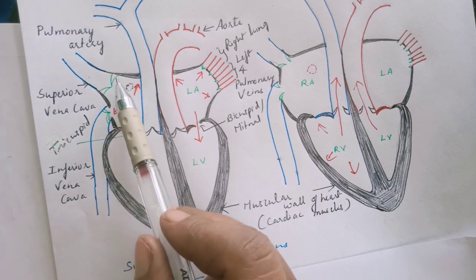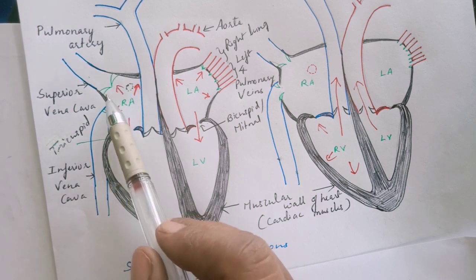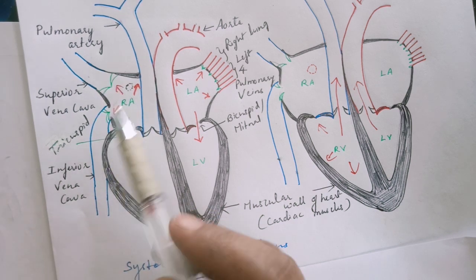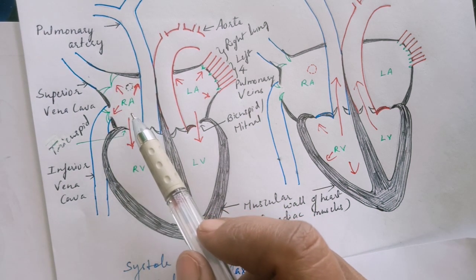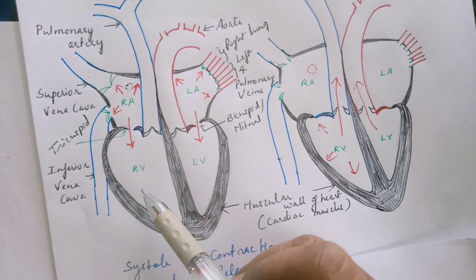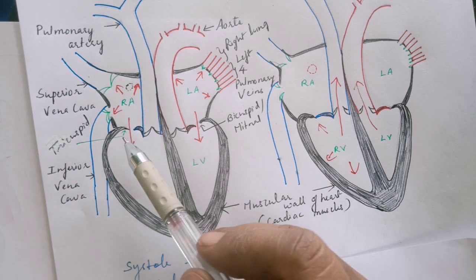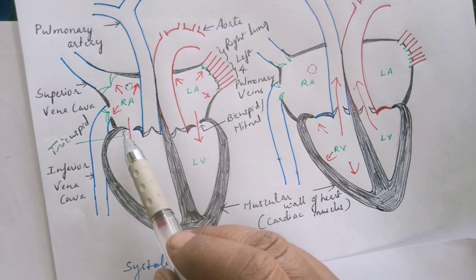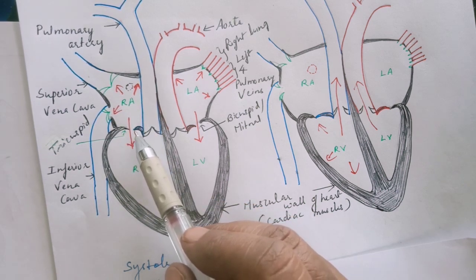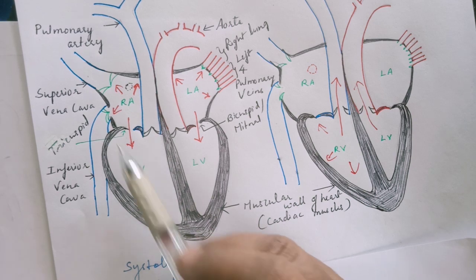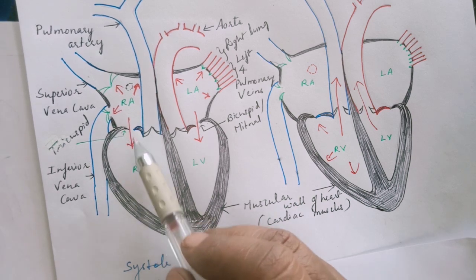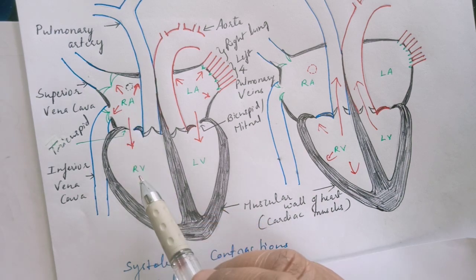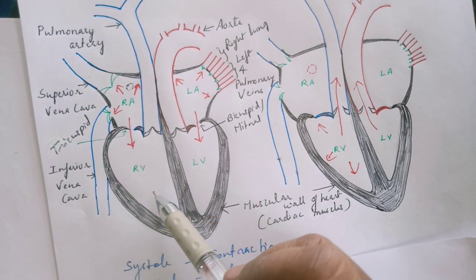These pocket-like valves become full of blood. They dilate and they close these openings. So the blood in the right auricle has no other way but to enter the right ventricle. The valve at the junction of the right auricle and right ventricle has three cusps, and it is facing towards the ventricle. So the pocket-like structure is present towards the ventricle. So the blood pushes open the valves and comes into the right ventricle.